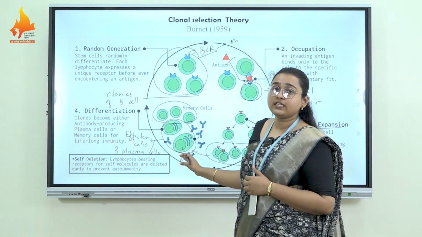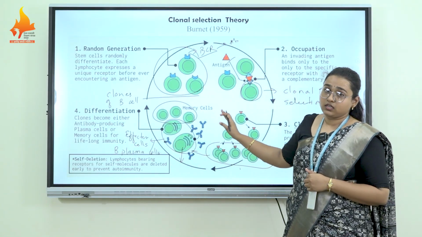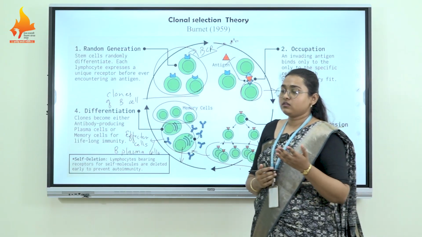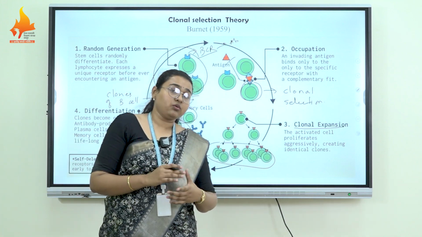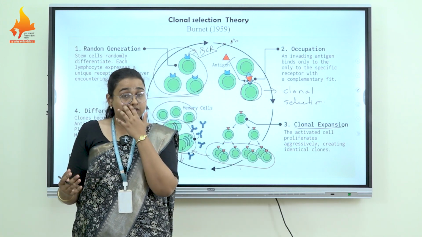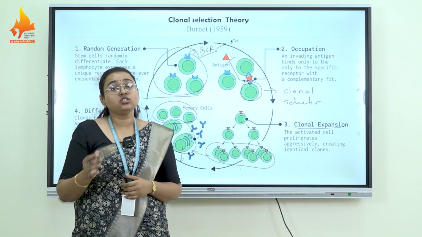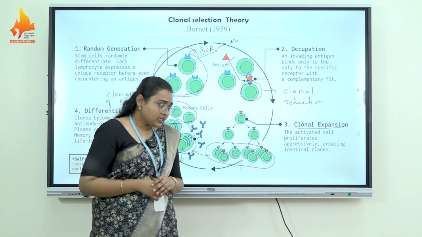So this is all about the antibody production theories, the instructive theories and the selective theories. In instructive theory, there is the direct template theory, which suggests that the antigen folds the antibody. The indirect template theory suggests that the genome of the antigen is incorporated into the genome of the immunocompetent cell, and then antibodies are produced. Then there are selective theories.